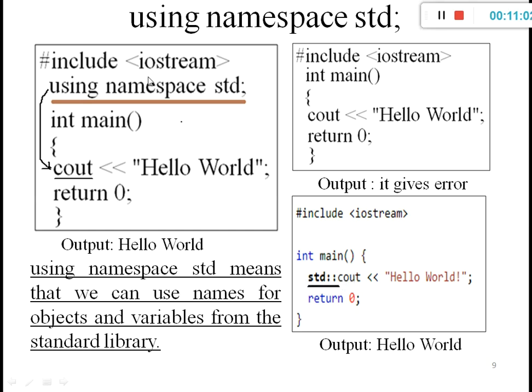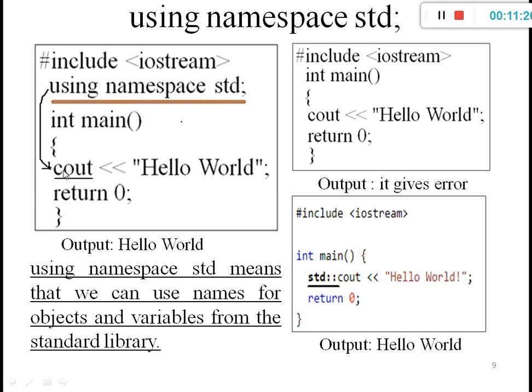If we directly mention using namespace std, there is no need to write std scope resolution before cout or cin, even if cout comes many times in a program. That is the actual use of this line.